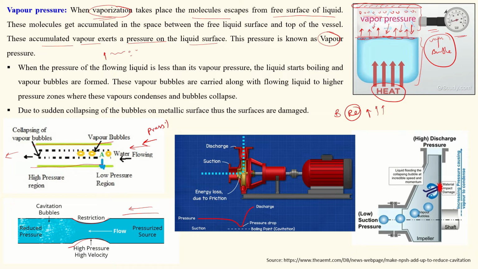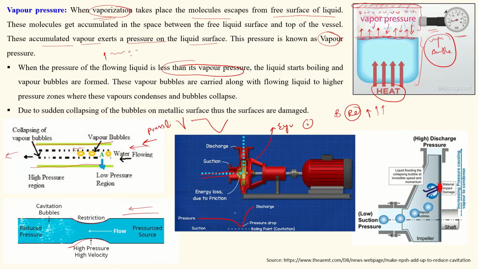The pressure of this flowing liquid reduces. When the pressure of this liquid falls below the vapor pressure, automatically bubbles will form in the flowing liquid. This happens at the eye of the impeller, because when water flows in the suction pipe to the eye of the impeller, due to the rotation of the impeller, a vacuum pressure is created, and that is called negative pressure.